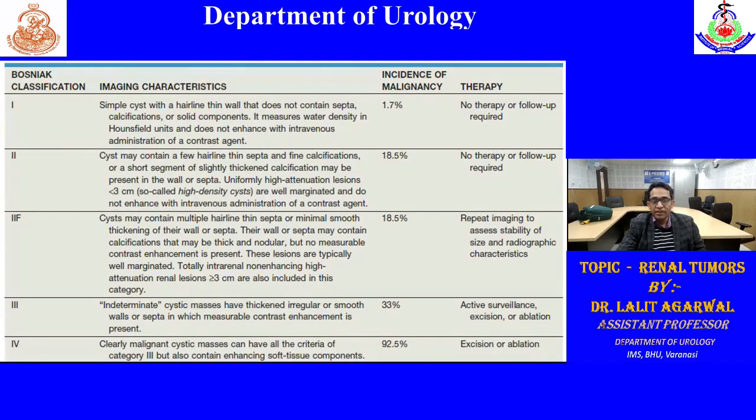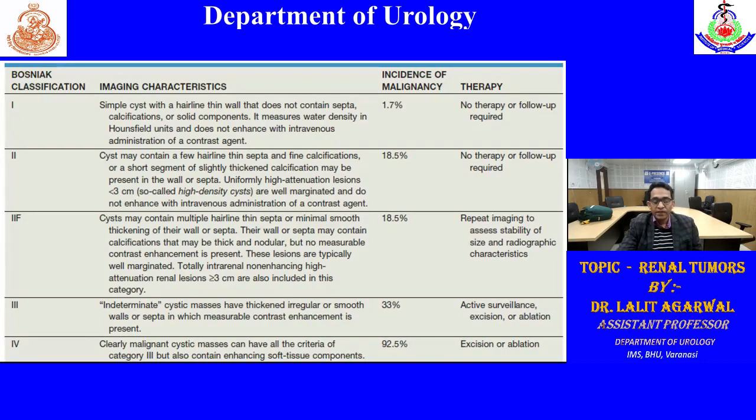In 3, there will be the indeterminate cystic mass that has thickened irregular or smooth wall or septa, in which measurable contrast enhancement is there. So in 2 and 2F, no contrast enhancement. In 3, there will be measurable contrast enhancement. Risk of malignancy will be 33%. In that case, we require active surveillance or excision or ablative therapy. Basically, we have to intervene most of the time.